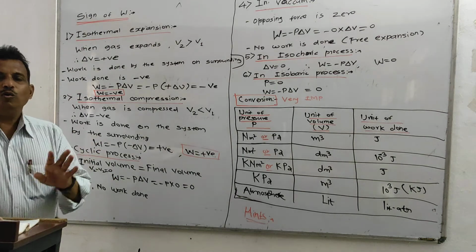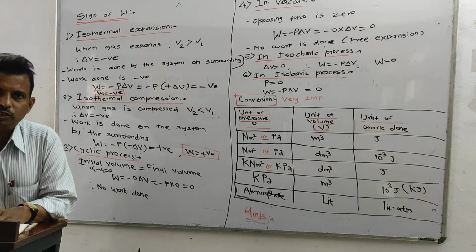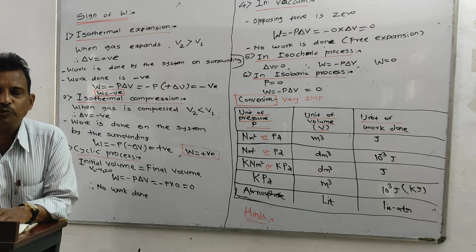process. As you know, we have seen that there are different processes, 7 to 8 types of processes that we have already seen.